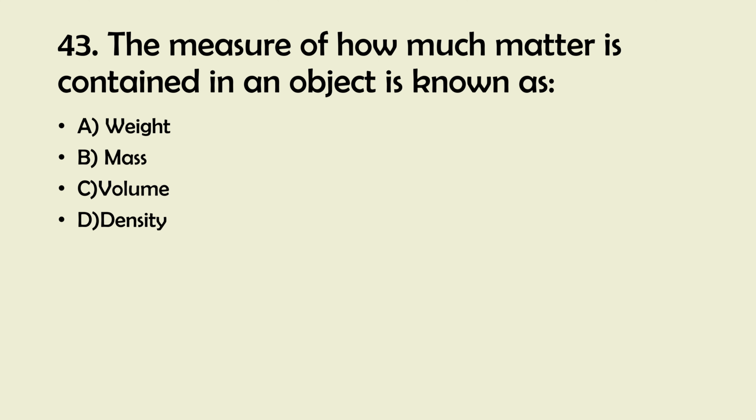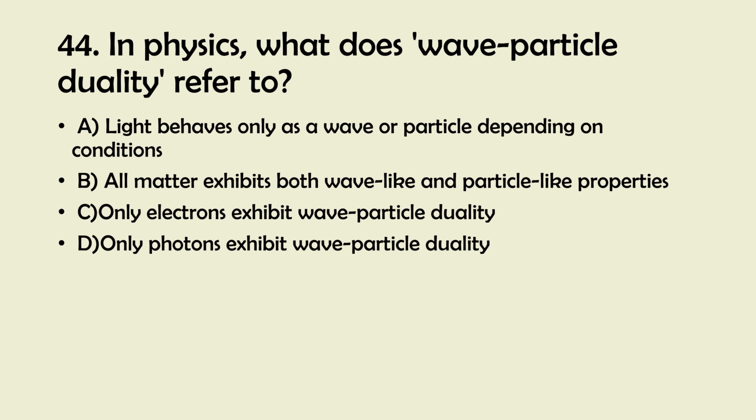And the right answer is 44. In physics, what does wave-particle duality refer to? A. Light behaves only as a wave or particle depending on conditions. B. All matter exhibits both wave-like and particle-like properties. C. Only electrons exhibit wave-particle duality. D. Only photons exhibit wave-particle duality.